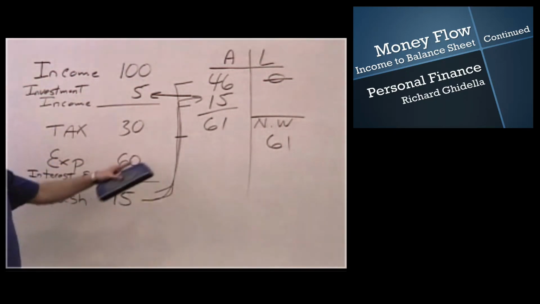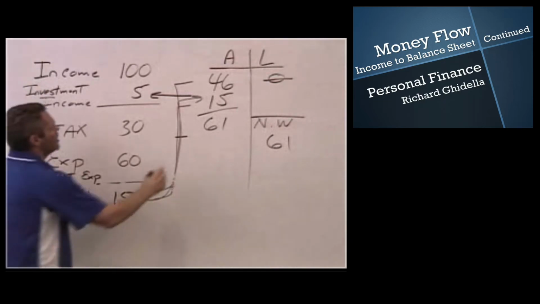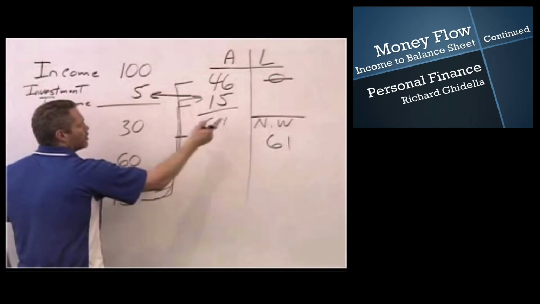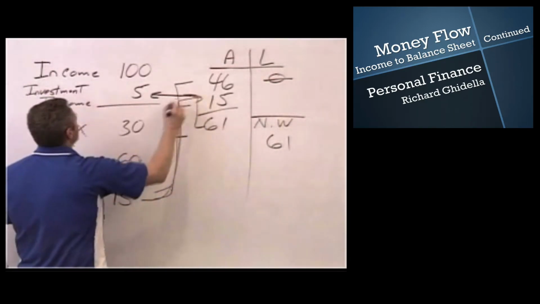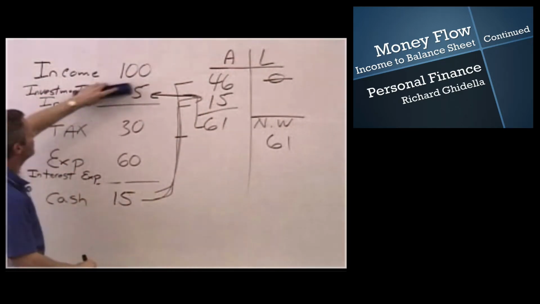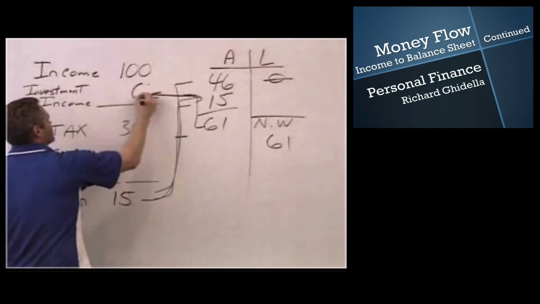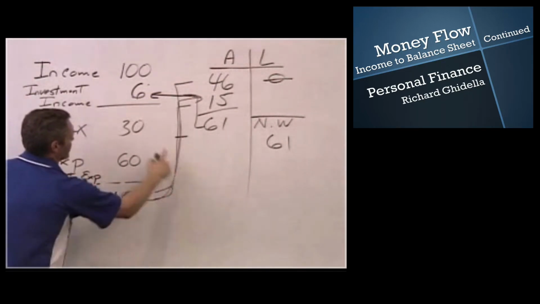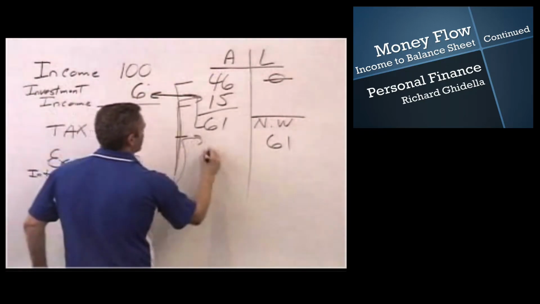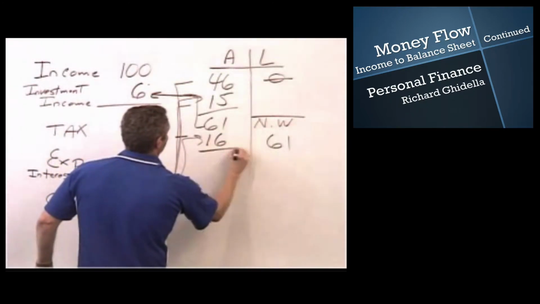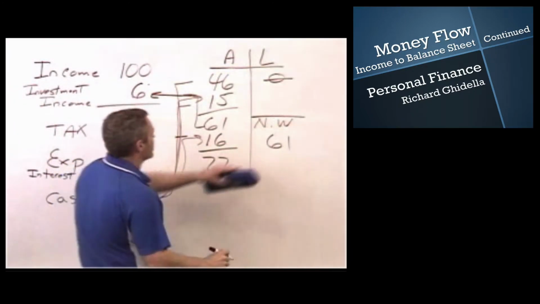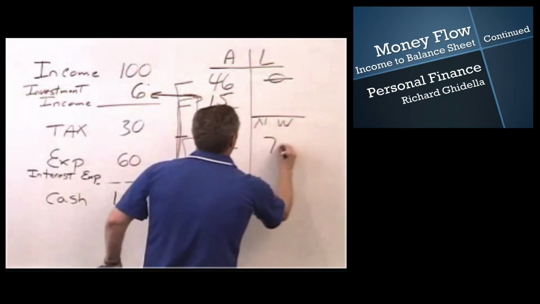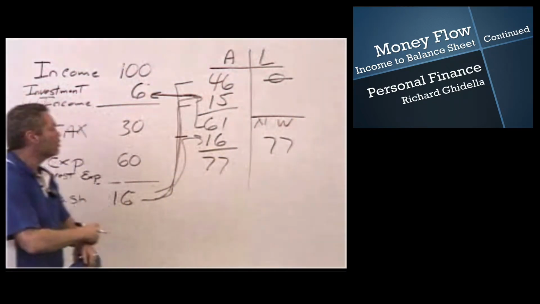10% of 61 is 6, and so appreciating assets flow to us as investment income. So this is 6, drops down to 6. Now next time I invest $16, and now I have $77 invested. We're going to carry this through about 2 more.